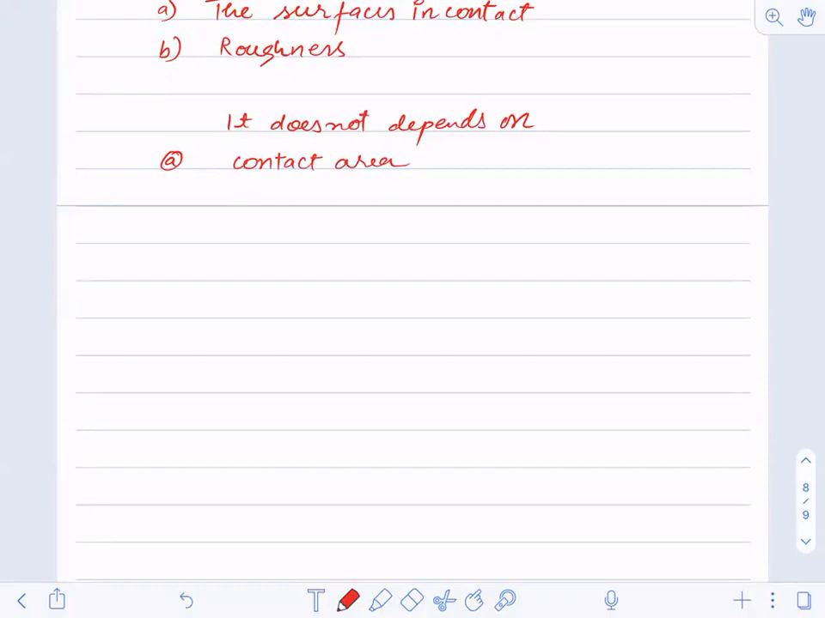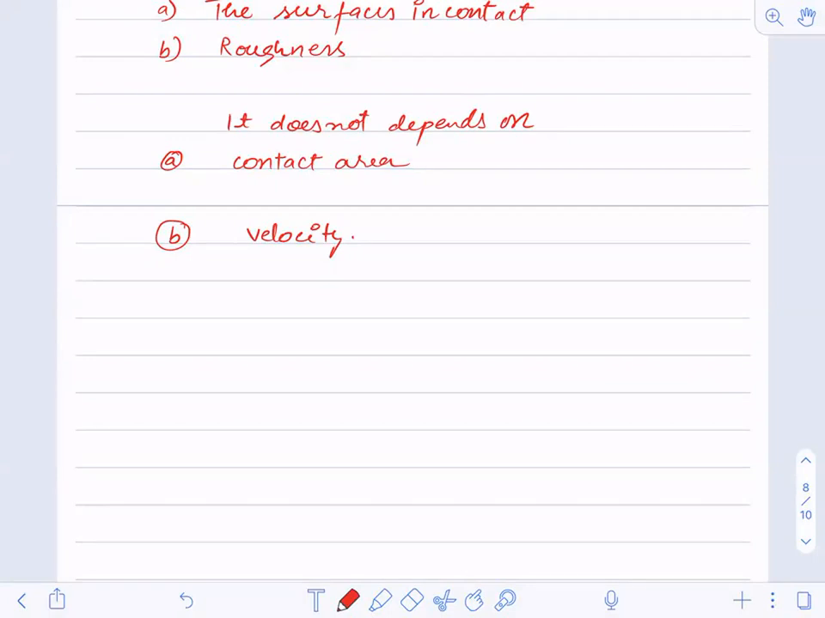B is the velocity. It does not depend upon the velocity also. So these are the two major things which you should understand: the sliding friction does not depend upon the contact area, and it does not depend upon the velocity of the body.